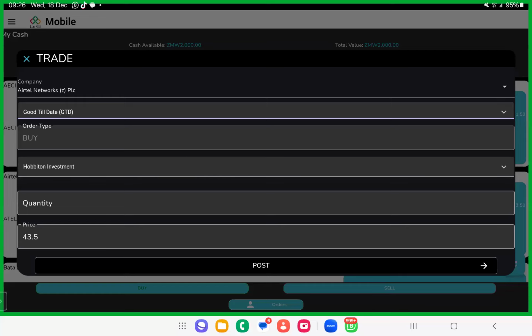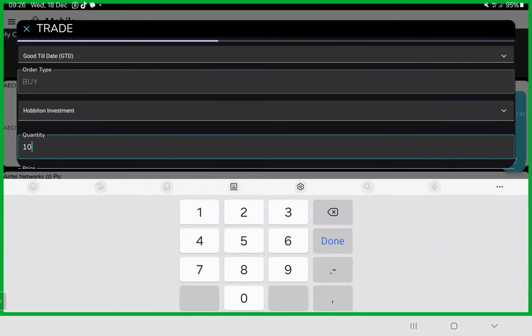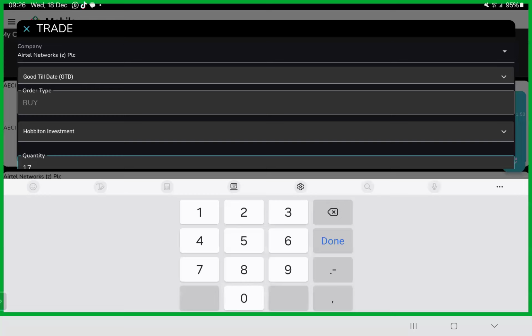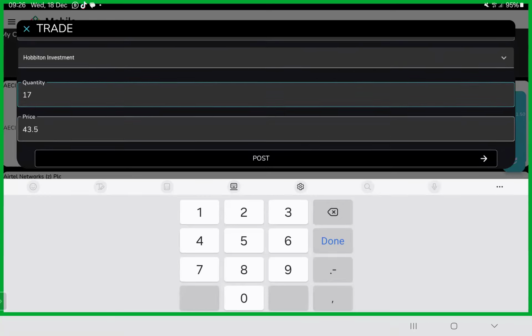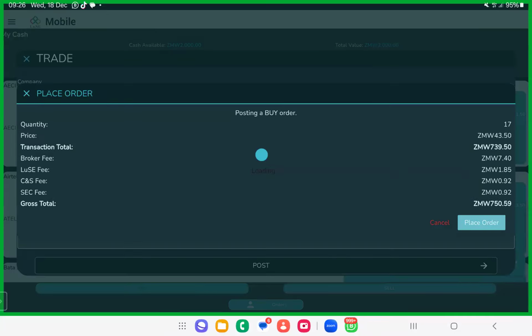Then we come to the quantity. What did you say for Airtel? We said 10, right? We're shifting today to 17. Yes. Okay, so 17. And then let's try to post the order. Here is the order, and it is now 750 total. You've seen it? Yes. That's the breakdown from there. Let me press an order.